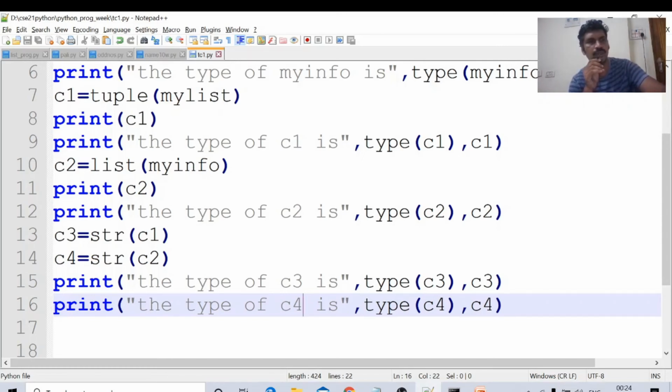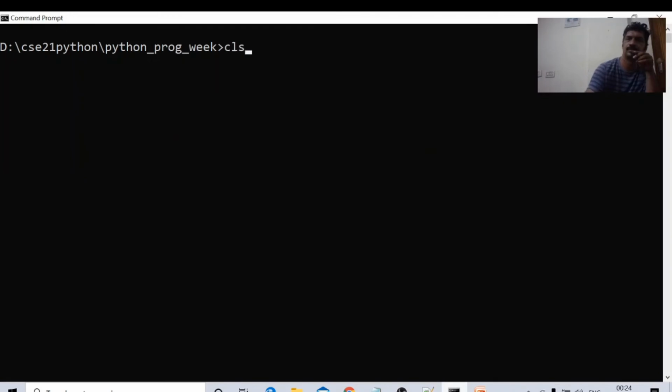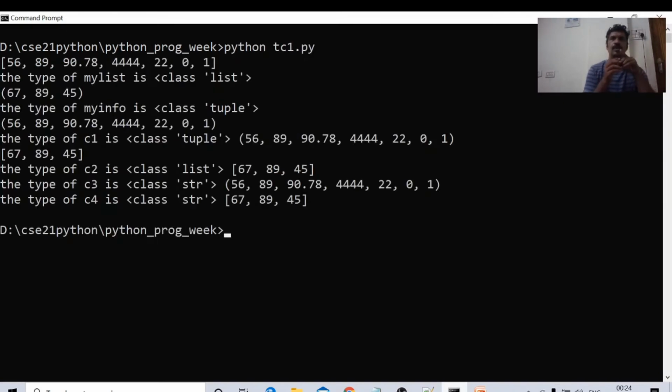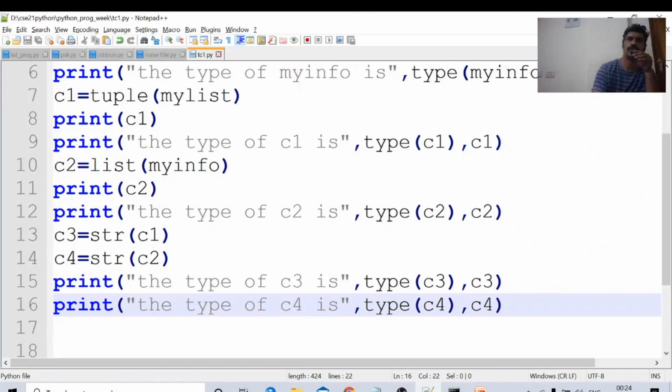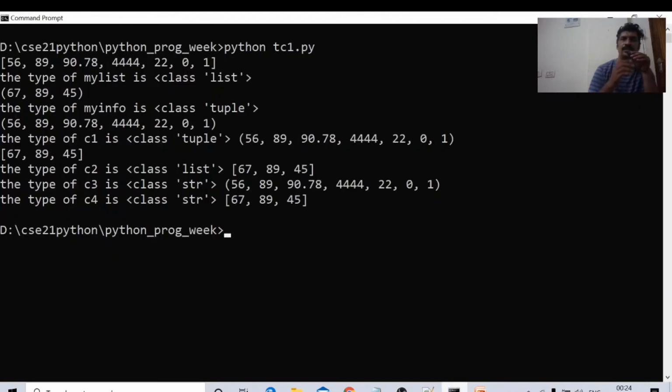Control S. Now CLS, clear the screen from this program. Okay, the tuple and list can be converted into string. We will see the output here once again. Okay, C3, C4. Type of C3 is string. It is possible to convert tuple and list to string. Type of C3 is string, type of C4 is string.